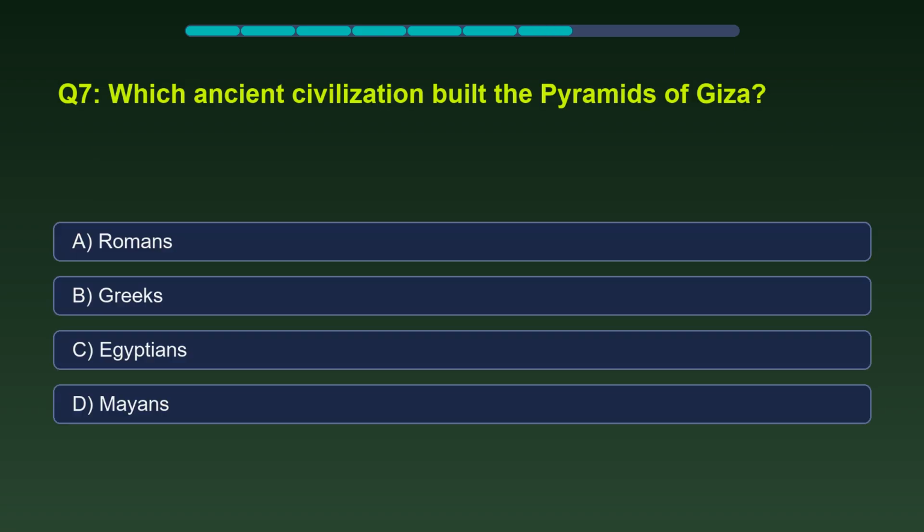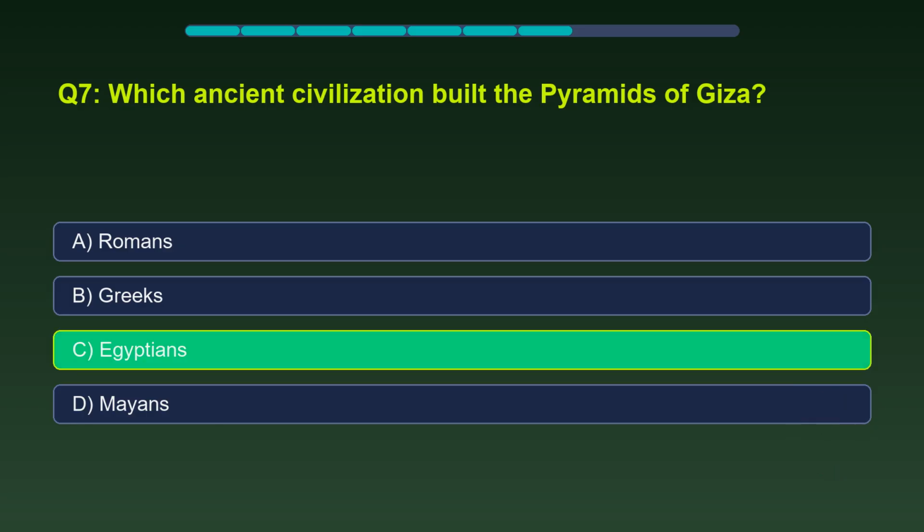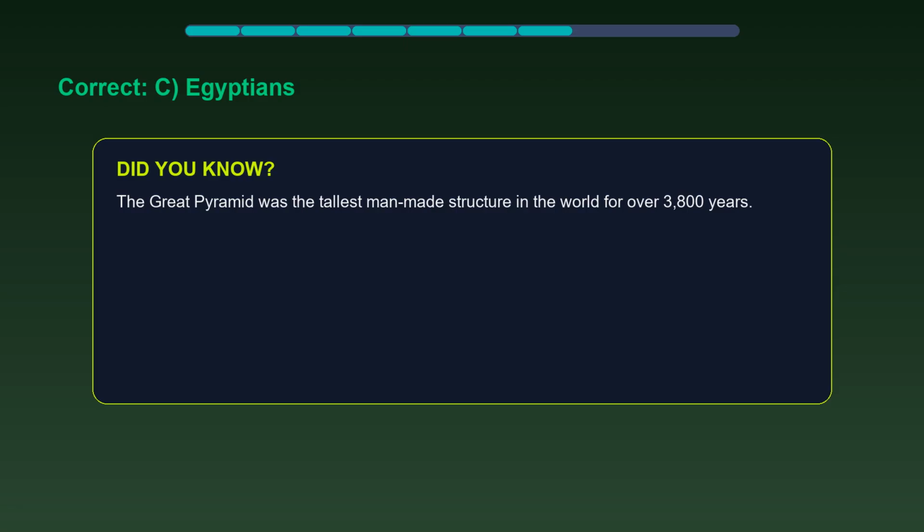Which ancient civilization built the pyramids of Giza? The correct answer is Egyptians. The Great Pyramid was the tallest man-made structure in the world for over 3,800 years.